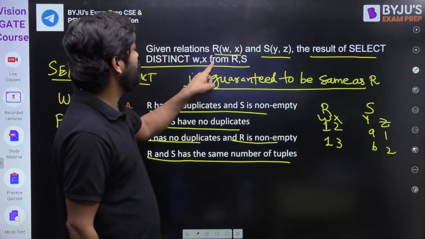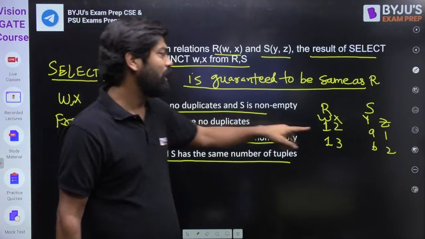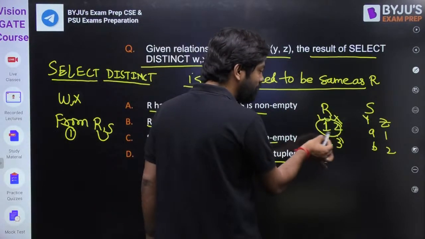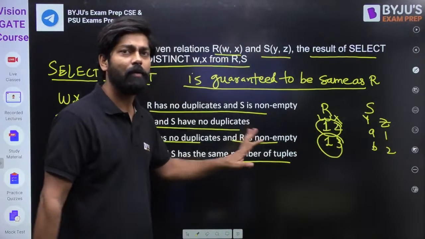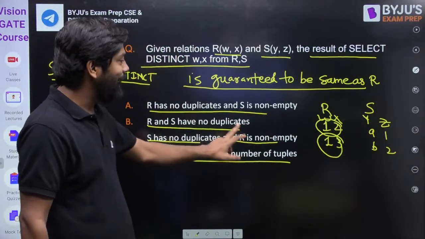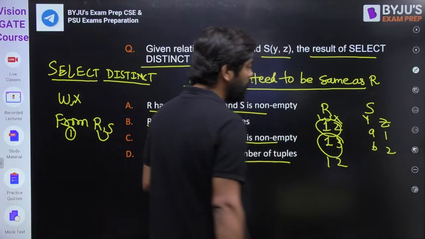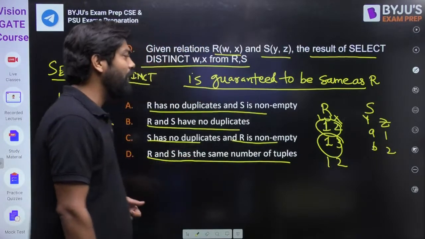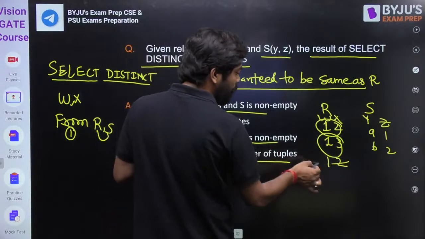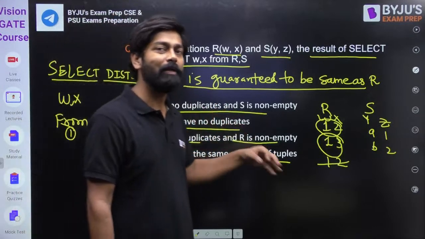See clearly, they want only W, X. They want R only, they don't want S. So if you select distinct, 1, 2 and 1, 3 will definitely come in the result. But if R has a duplicate, let's suppose I take 1, 2 also here, then if you select distinct, only these two tuples will come. It will not come same as R.